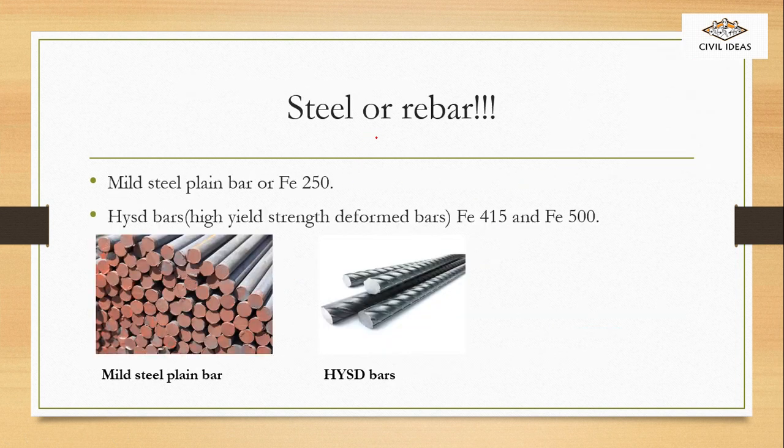Now, what is steel or rebar? Steel is nothing but it is reinforcement in a concrete. When we put steel inside a concrete, we say it's an RCC, reinforced cement concrete. So there are two types: mild steel, plain bar, and HYSD bar, high yield strength deformed bar. In high yield strength deformed bar, it comes under two categories: Fe415 and Fe500.